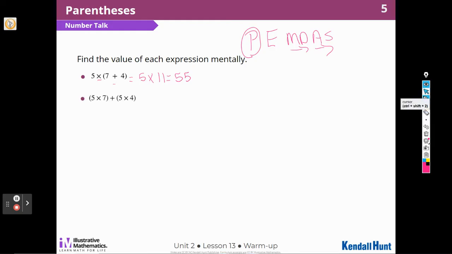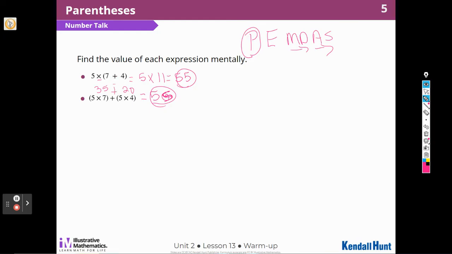Now I notice I can do the multiplication first, so 5 times 7 is 35, and 5 times 4 is 20. And when I add 5 and 0 is 5, and 3 and 2 is 5. So I got the same answer. So that tells me there's some commonality between these two problems.